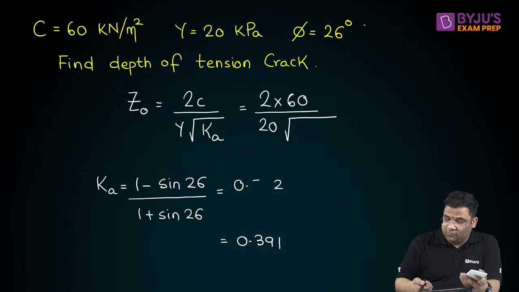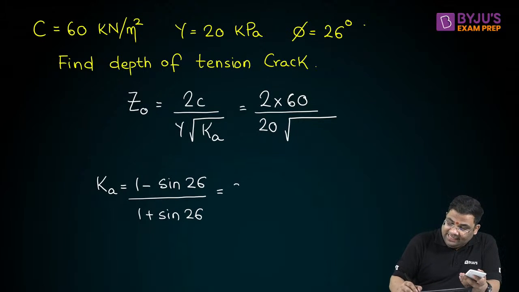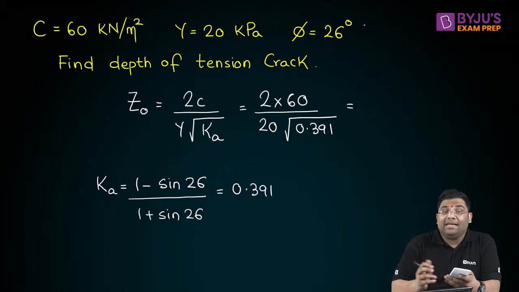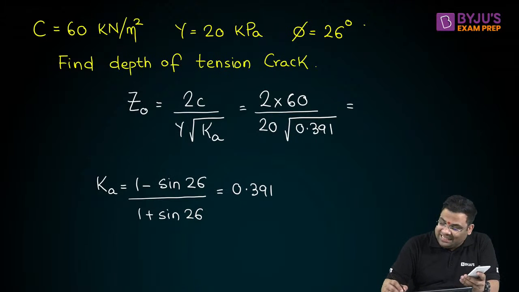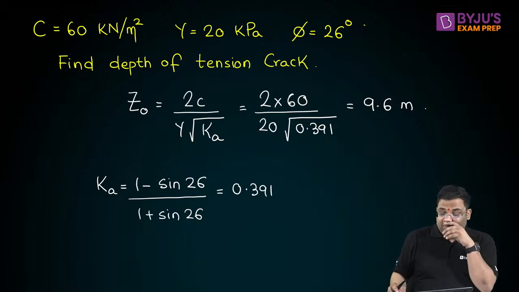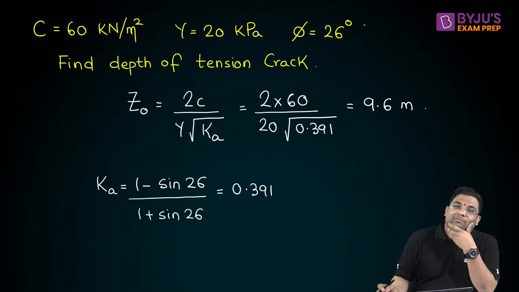Okay, somebody also found the answer. I'm getting Ka as 0.391, so I'll put 0.391 here. Let us see how much I'm getting. This is 120 divided by 20 divided by root 0.391. I'm getting an answer of almost 9.6. Okay, so a very straightforward question, right?